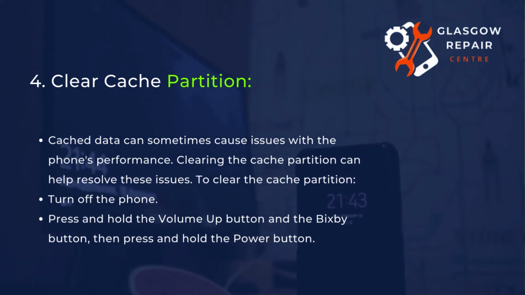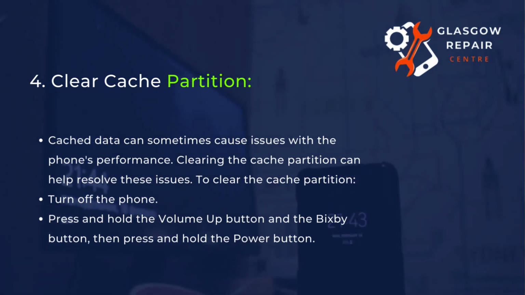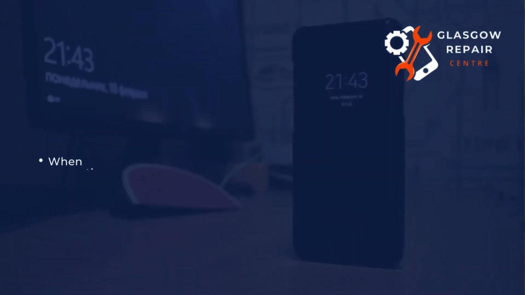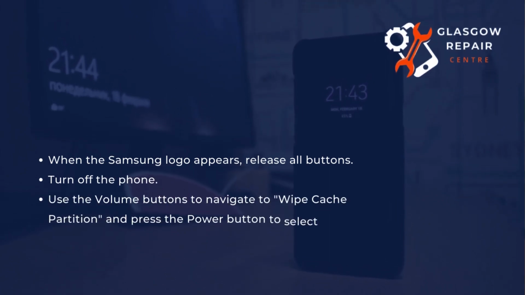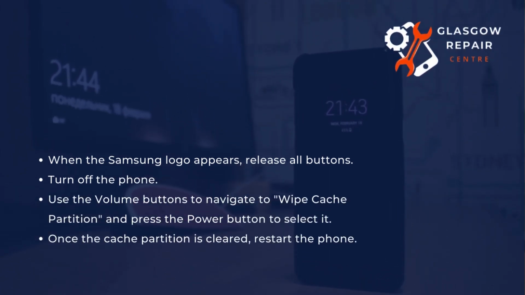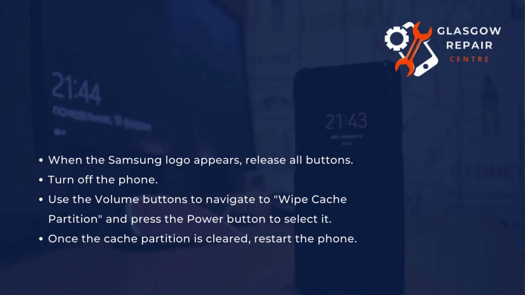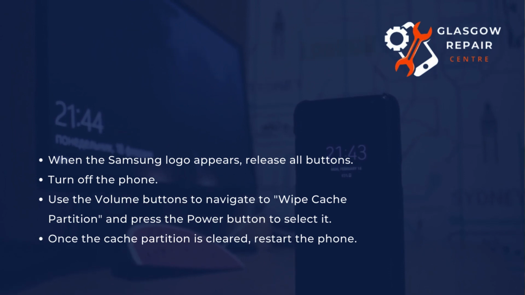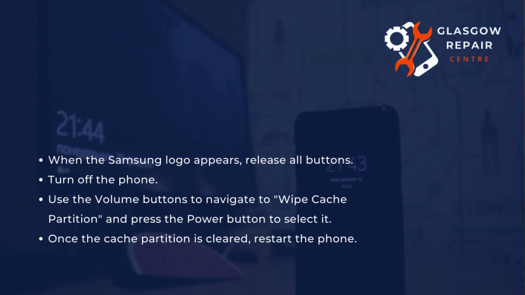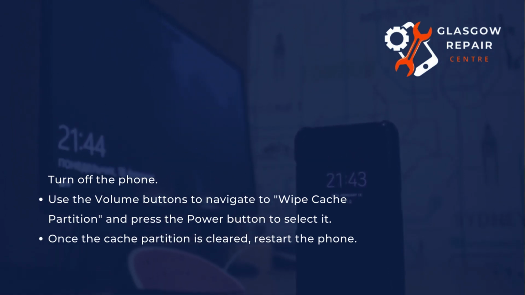Press and hold the volume up button and the Bixby button, then press and hold the power button. When the Samsung logo appears, release all buttons. Use the volume buttons to navigate to wipe cache partition and press the power button to select it. Once the cache partition is cleared, restart the phone.